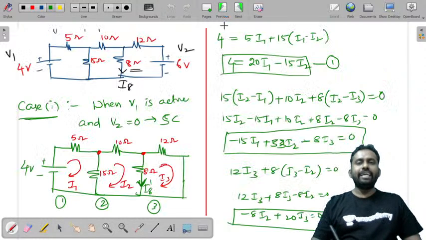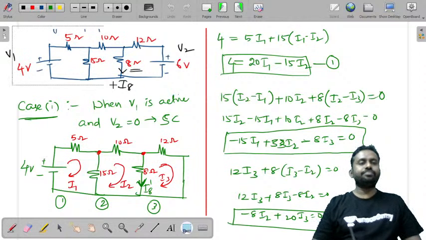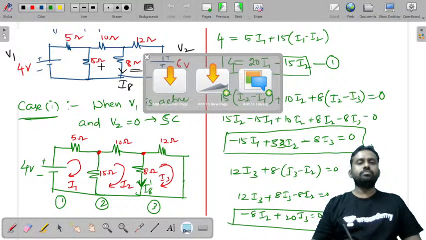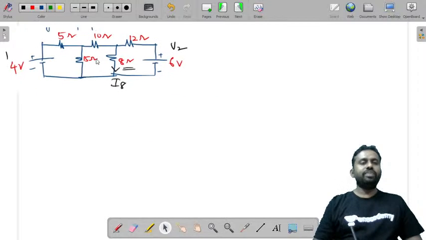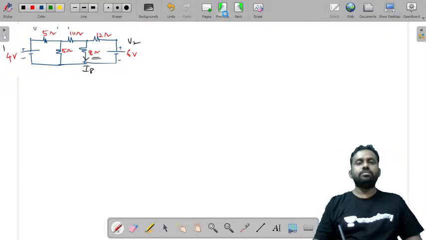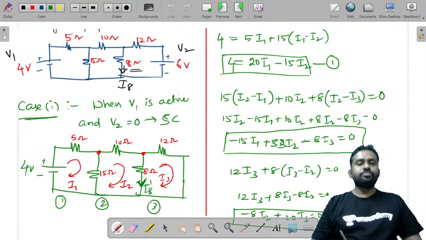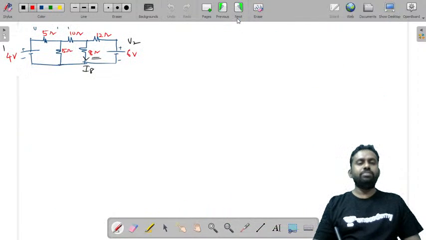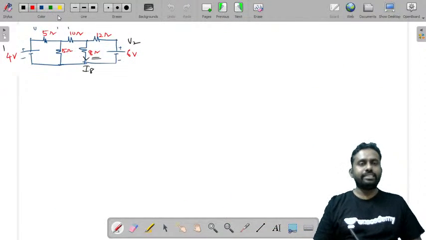Once you get I8 dash, you have to consider the same circuit and solve for the second one. In this the total current is I8 dash plus I8 double dash. I8 dash is the current because of the V1 that I have considered. Now we are finding I8 double dash because of V2. Same thing you can do, but I'll do this by using the other method.